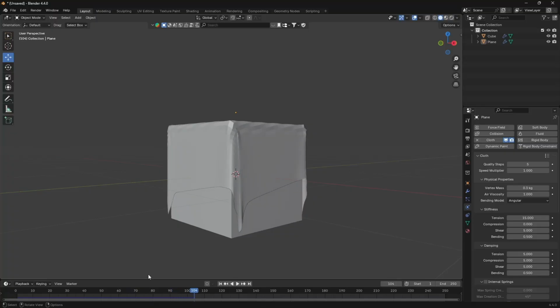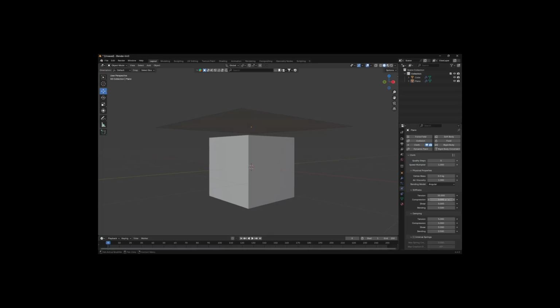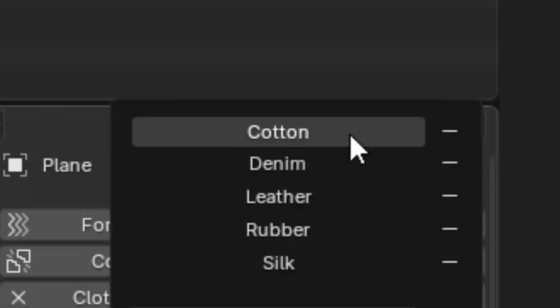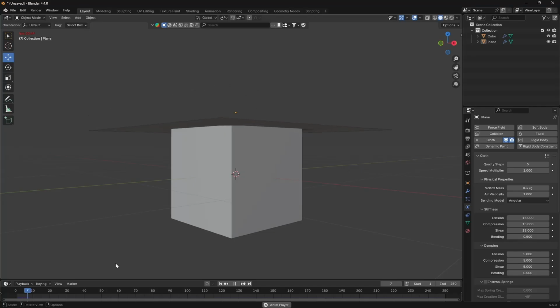Now this is where most of you will stop watching because it sounds too complicated. Don't you fucking dare. If you click this button, there's presets for cotton, denim, leather, rubber, and silk that will just do the work for you.